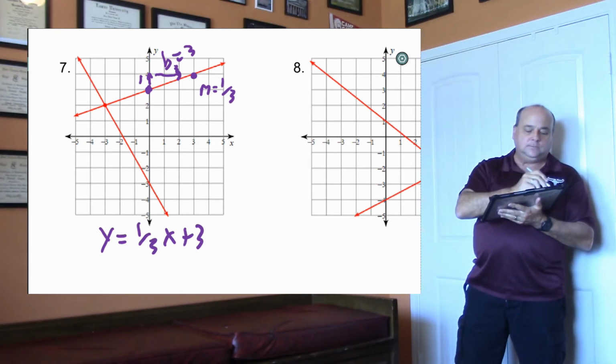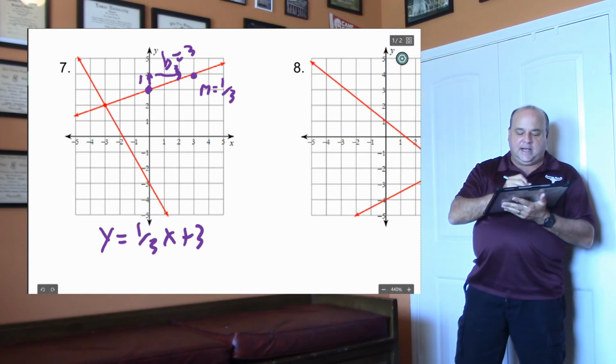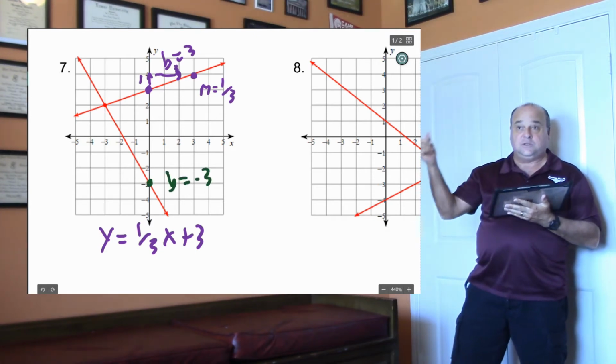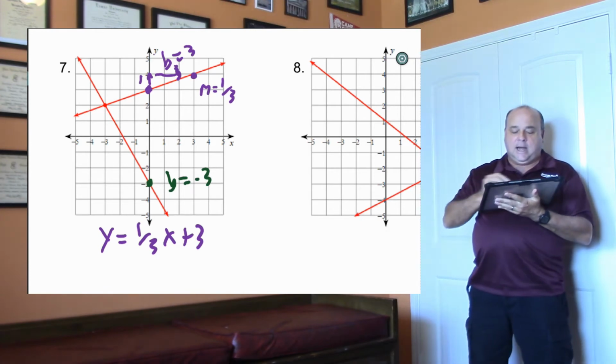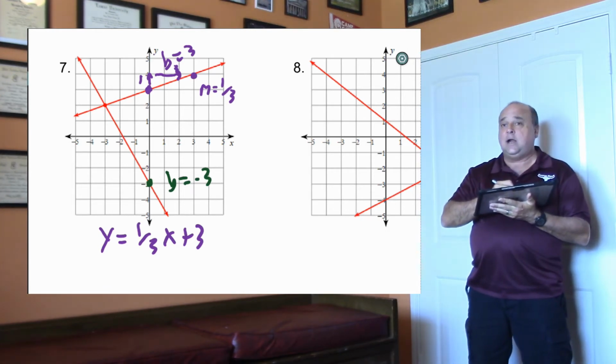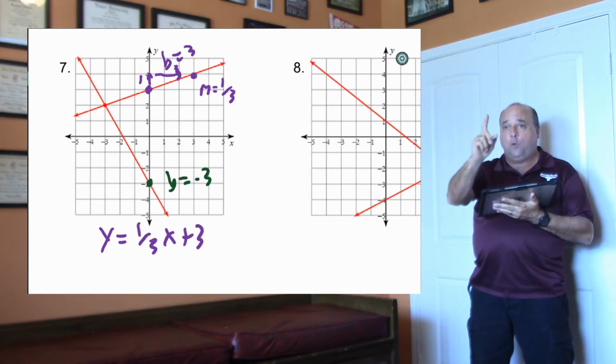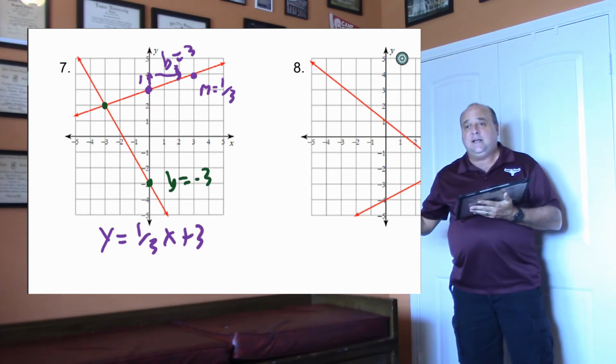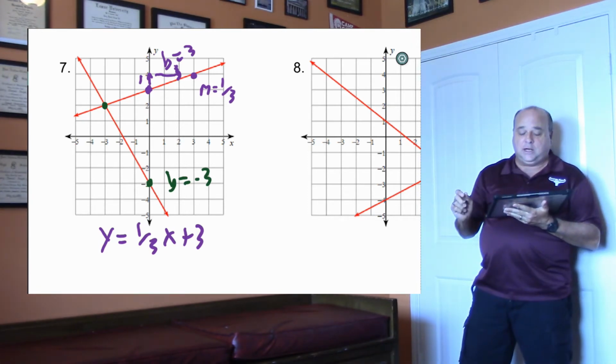Let's do the next one. On the next one, it crosses here, so my b is going to equal -3, which is the starting number of the y-intercept. And let's trace up, because if I go down, I don't get another point. I need one more point, don't I? So I'm going to go up, and the next ordered pair is going to be right over here. That's the next grid point. It goes perfectly through.